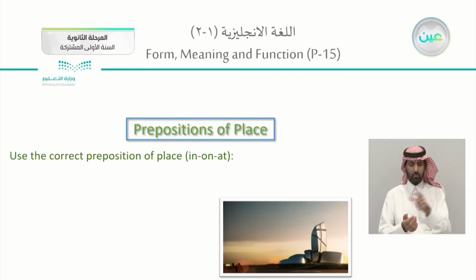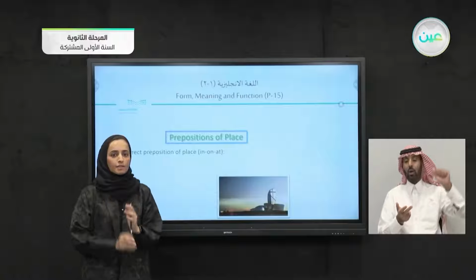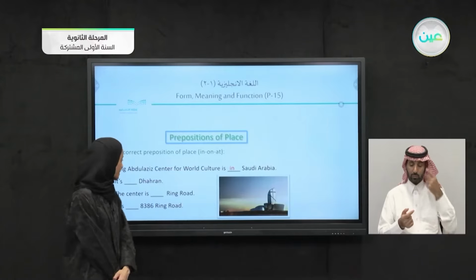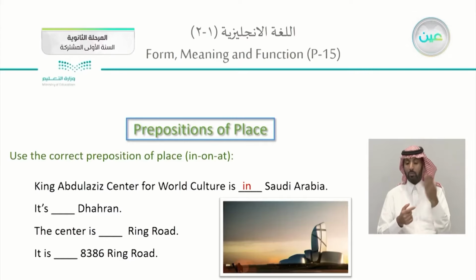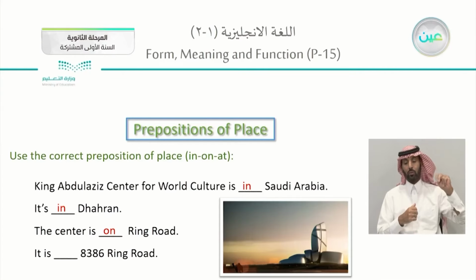How about another monument in here? Use the correct preposition of place as well, whether in for the big one, on, or at. We're speaking about King Abdulaziz Center for World Culture in Saudi Arabia, a country. In, on, or at? It's actually in Saudi Arabia because that's the name of a country. Then speaking about Dhahran, Dhahran is actually a city, so it is in Dhahran. The center is on Ring Road. Smaller than a city or a country, we have a road and street, so it is actually on the Ring Road.